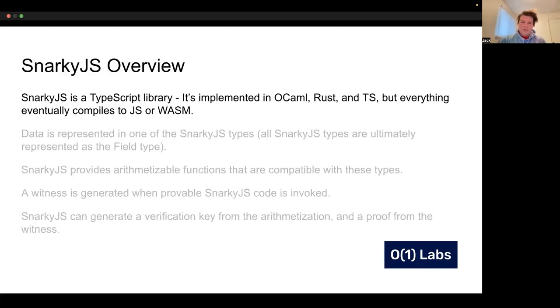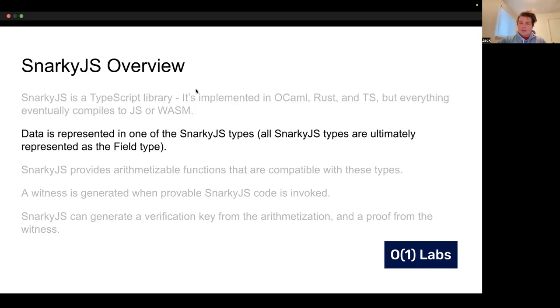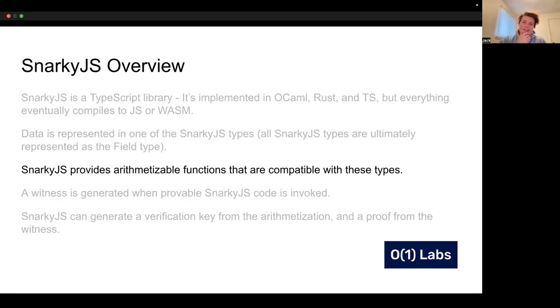So how does all of this work? SnarkyJS is a TypeScript library. It's implemented in OCaml, Rust, and TypeScript, but everything eventually compiles into JavaScript or WebAssembly. Data is represented in one of the SnarkyJS types. All of these are ultimately represented as the field type under the hood. And then SnarkyJS provides arithmetizable functions that are compatible with these types. That just means, if we have an add function, SnarkyJS knows how to represent that add method in a Kimchi arithmetization.